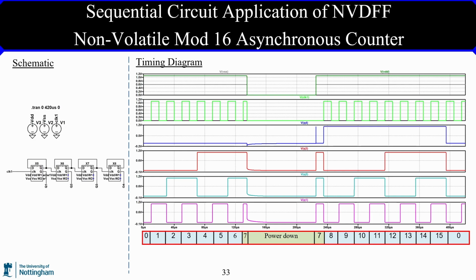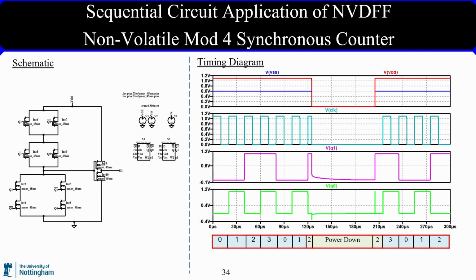Besides, the designed non-volatile flip-flops can also be used in the design of a mod 4 synchronous counter. As shown in the timing diagram, the counter can count from 0 to 3 and then repeats at 0 and continue counting. When it counted to number 2, it was powered down. The counter can resume counting at number 2 when the power is back up and continue counting at the next rising edge of the clock.